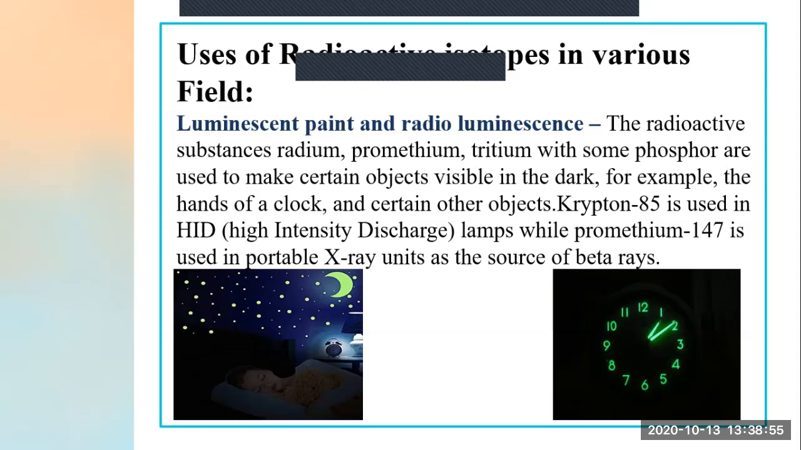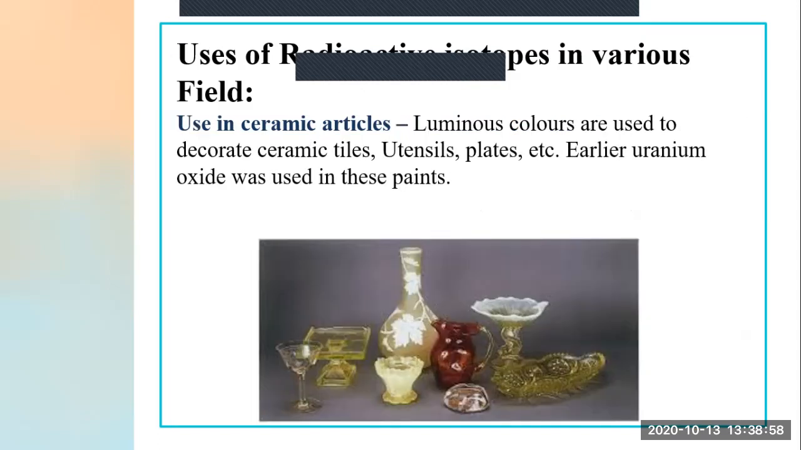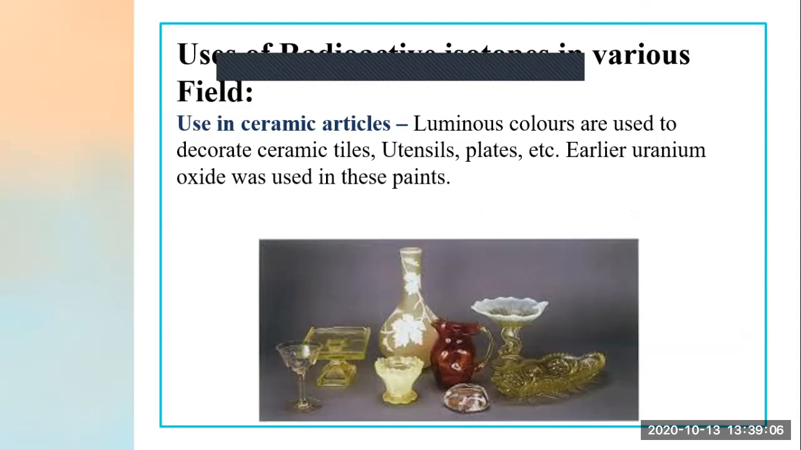Now we'll go to the next use. In ceramic articles also, you will ask, ma'am, how will radioactive substance be used in ceramic articles? Yes, they are used when we want to show that some ceramic articles are emitting radiation, some shiny things. Can you see the figure down here? See, they are shining, right? It seems that some light is put into those utensils, into the ceramic articles, but no, there is no light. It is due to the radioactive substance.